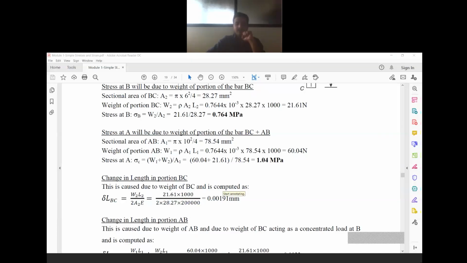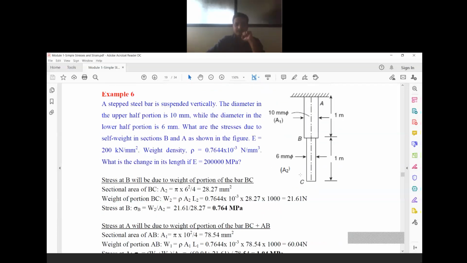So divide by A. So here don't make a mistake of doing A1 plus A2. What we are trying to indicate here is, see here, at section A, what is the cross section? It is A1. That's all. So at this section, the cross sectional area is A1. What is the weight?